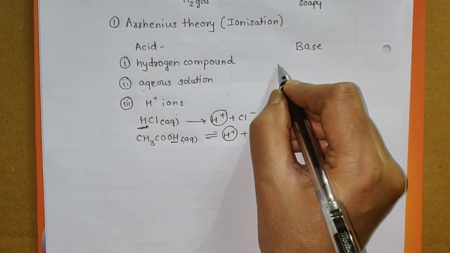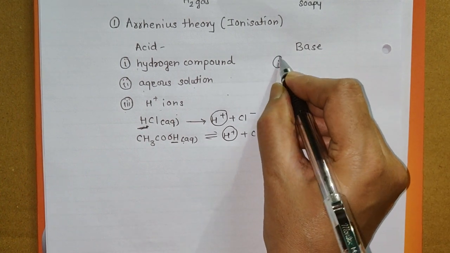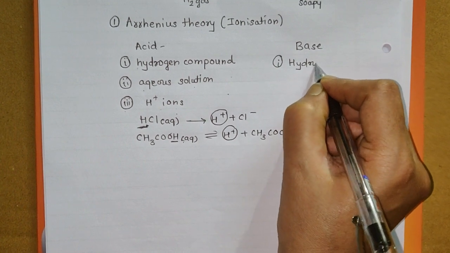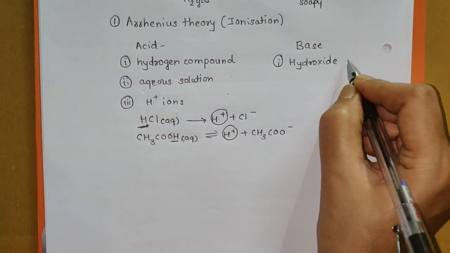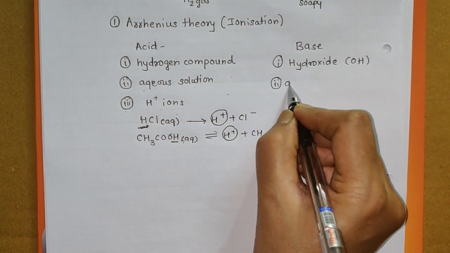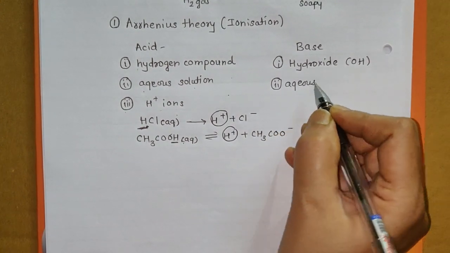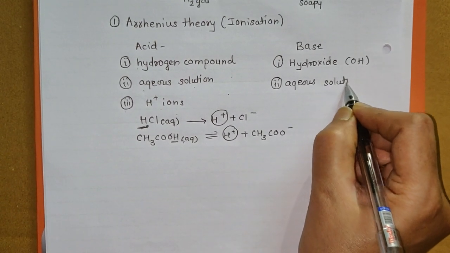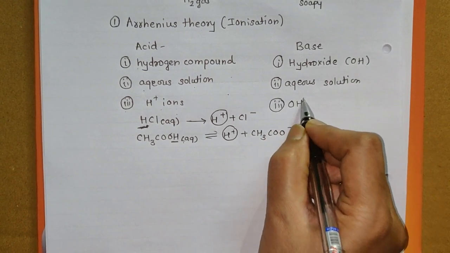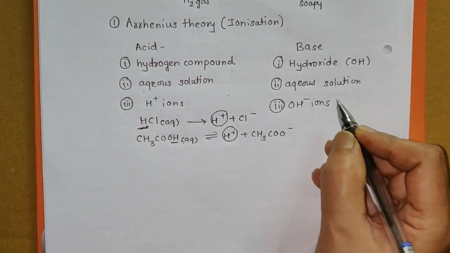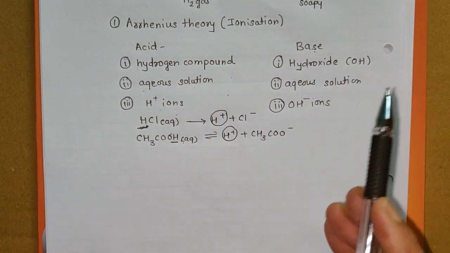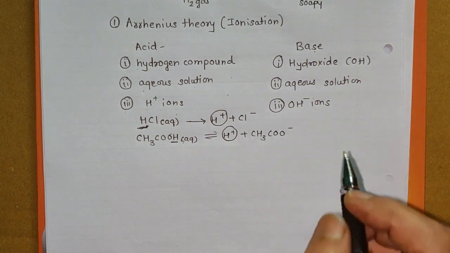For a substance to be a base, the first condition according to Arrhenius theory is that it must be a hydroxide compound. What is a hydroxide compound? It is a compound containing the OH group. The second condition is the same: we have to take the aqueous solution of that compound. And the third condition is that OH minus ions must be obtained. If these three conditions are followed by the substance, then it is called a base. Hydroxide compound, aqueous solution, and OH minus ions.